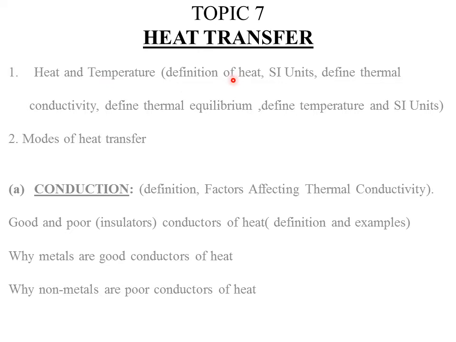Now, what is heat? Heat is a form of energy which passes from a body at higher temperature to a body at a lower temperature. Now, the SI unit of heat is actually what we call the joule. Remember, heat is a form of energy, so the SI unit for energy will be the same as the SI unit for heat, which is the joule.